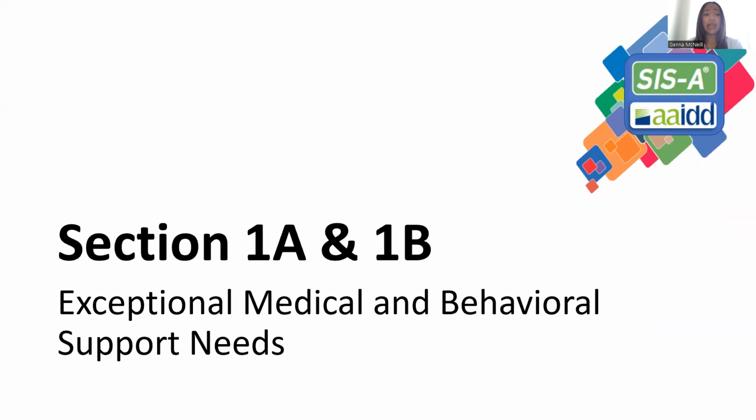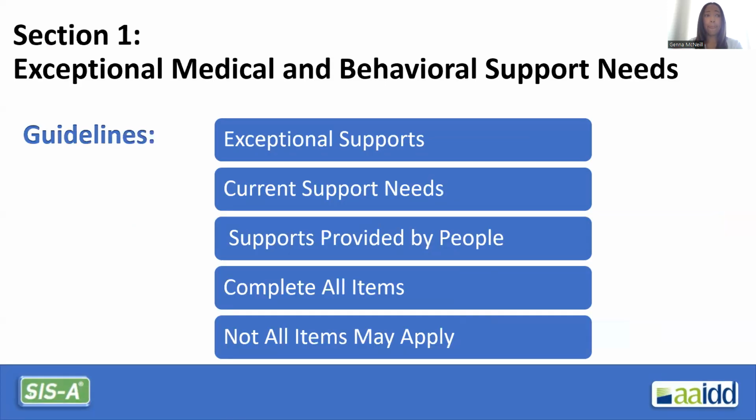The SIS-A second edition starts with exceptional medical and behavioral support needs, Sections 1A and 1B. Section 1, exceptional medical and behavioral support needs. What you see on the screen are the guidelines we follow to rate the support needs. As we look at these items, we want to rate along these guidelines of exceptional support, so rating above and beyond routine medical care.